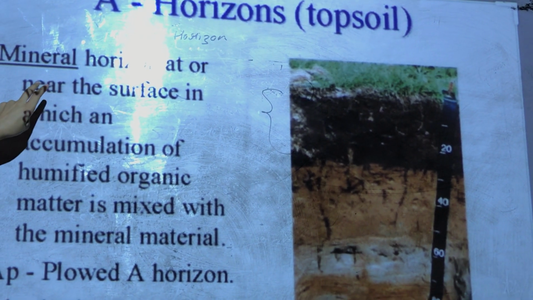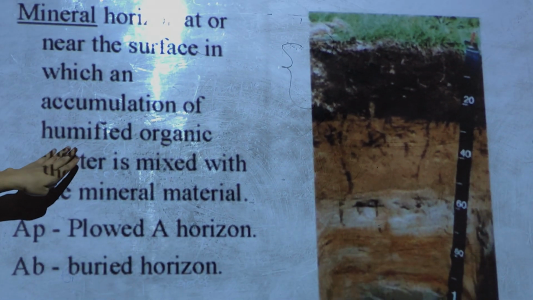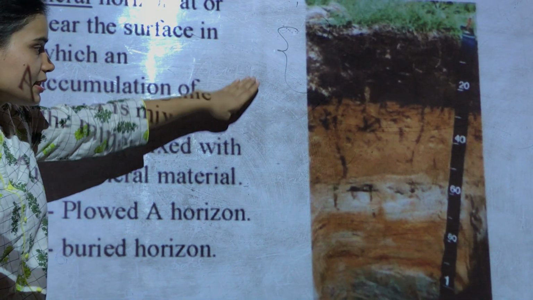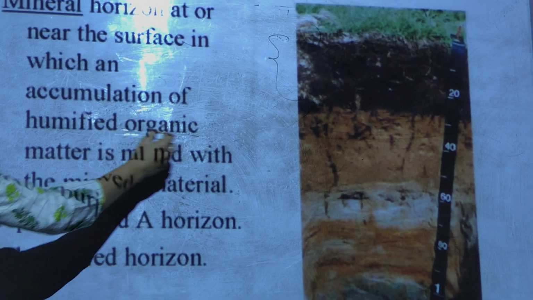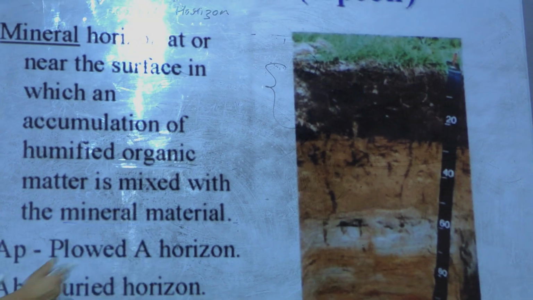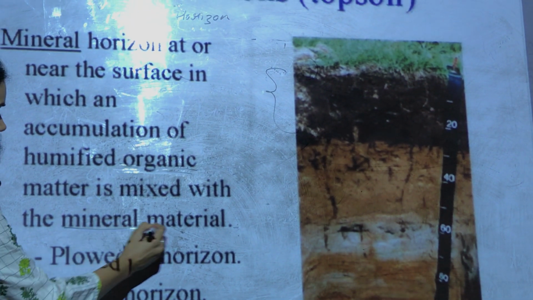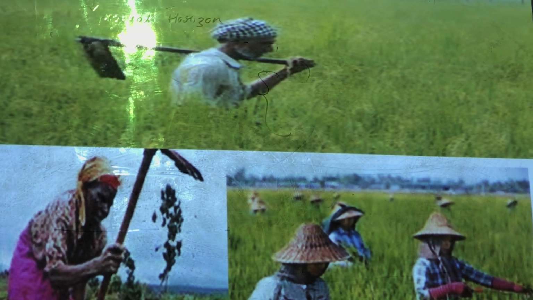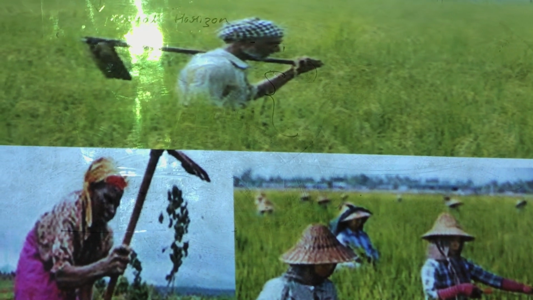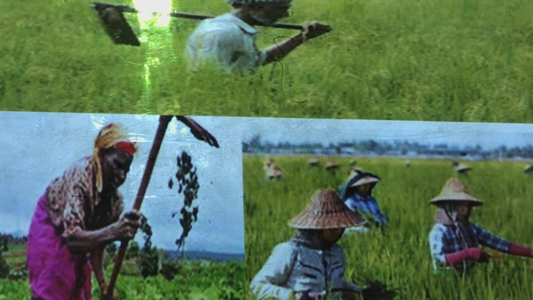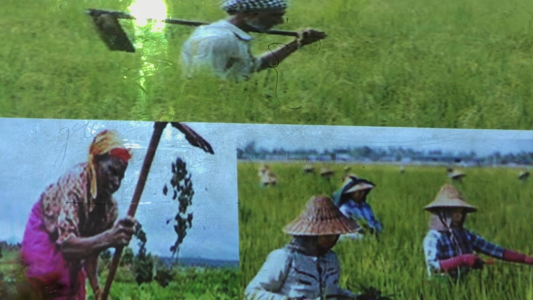The mineral horizon is at or near the surface, in which an accumulation of humified organic matter is mixed with the mineral matter. So on this layer, the organic matter is mixed with the mineral matter. Now you will see the importance of this A horizon. This A horizon is very important for crop production, for the growth of the plants, as you can see here.